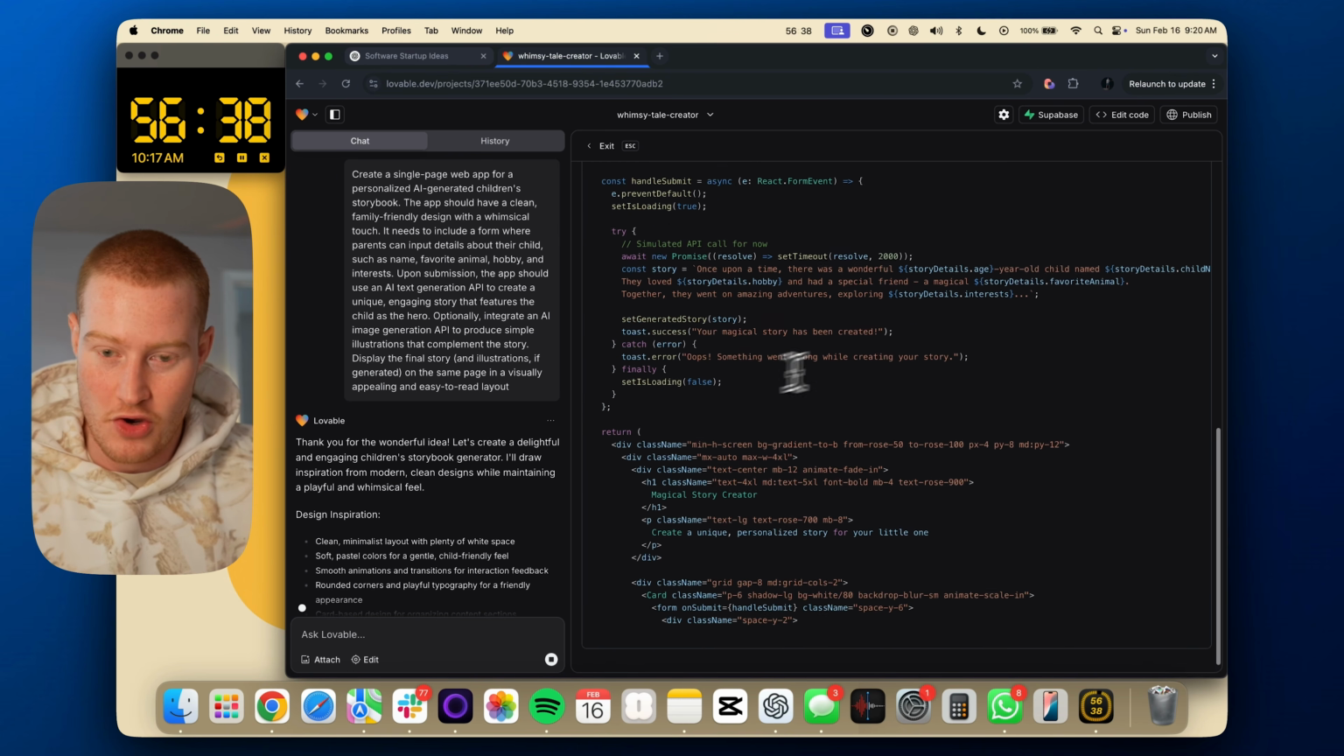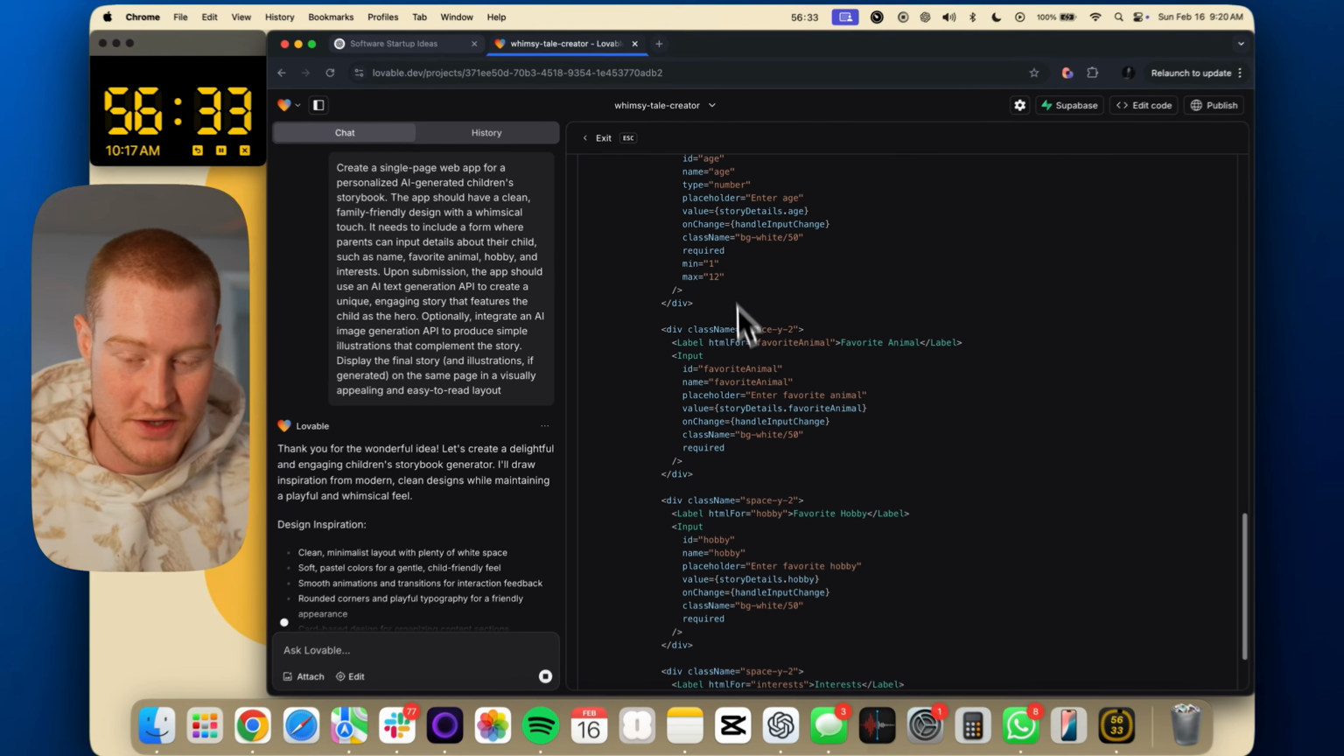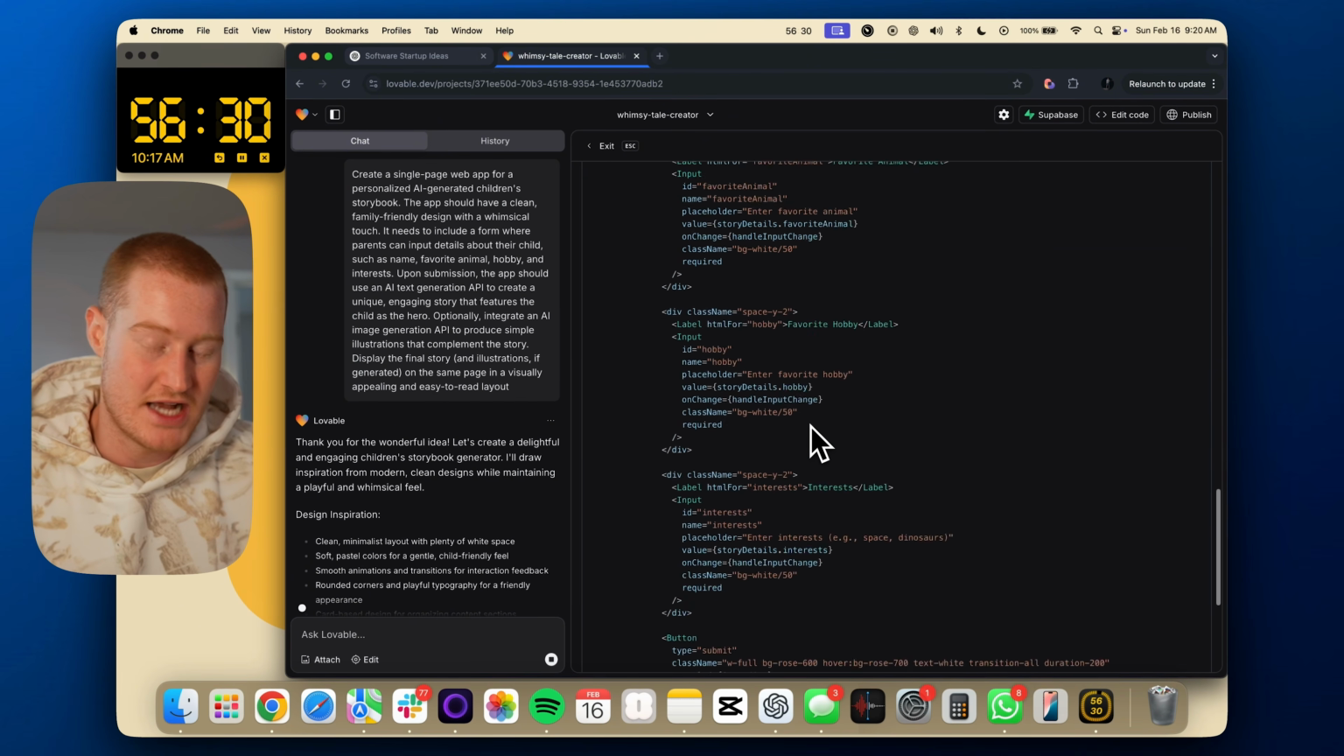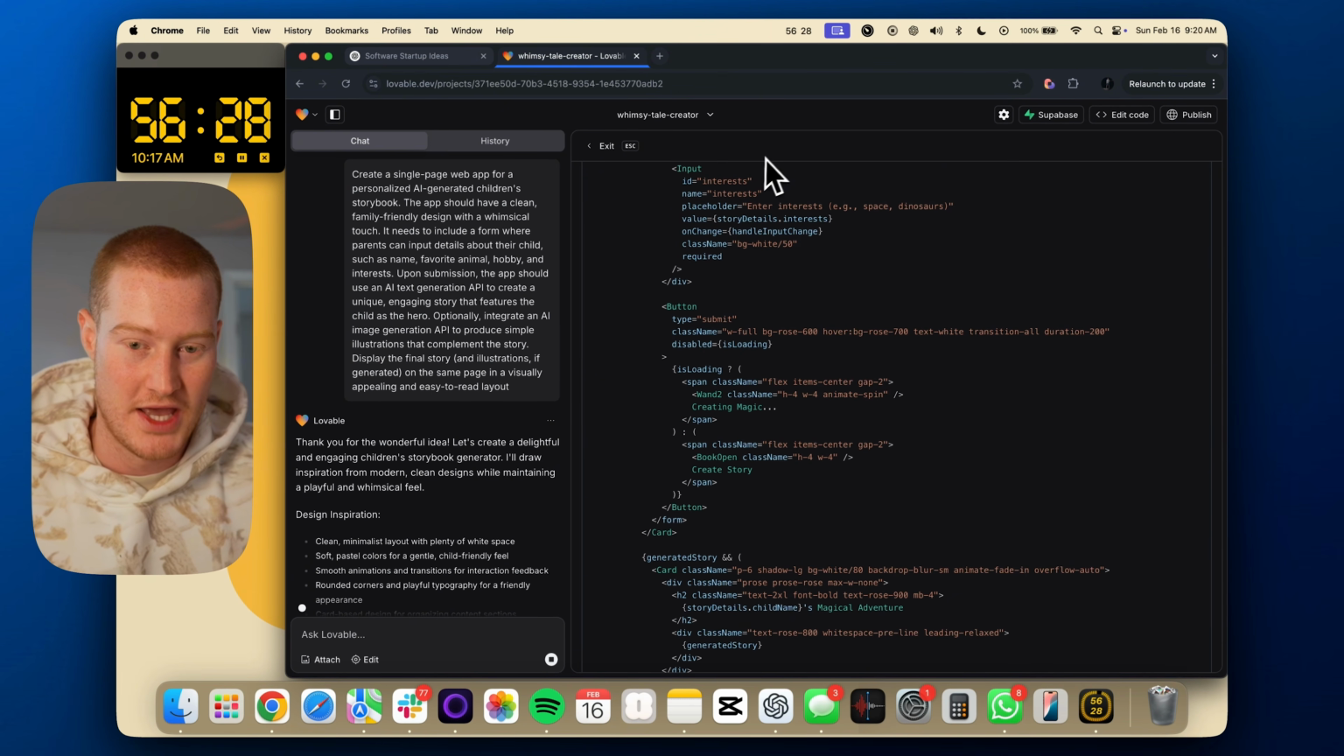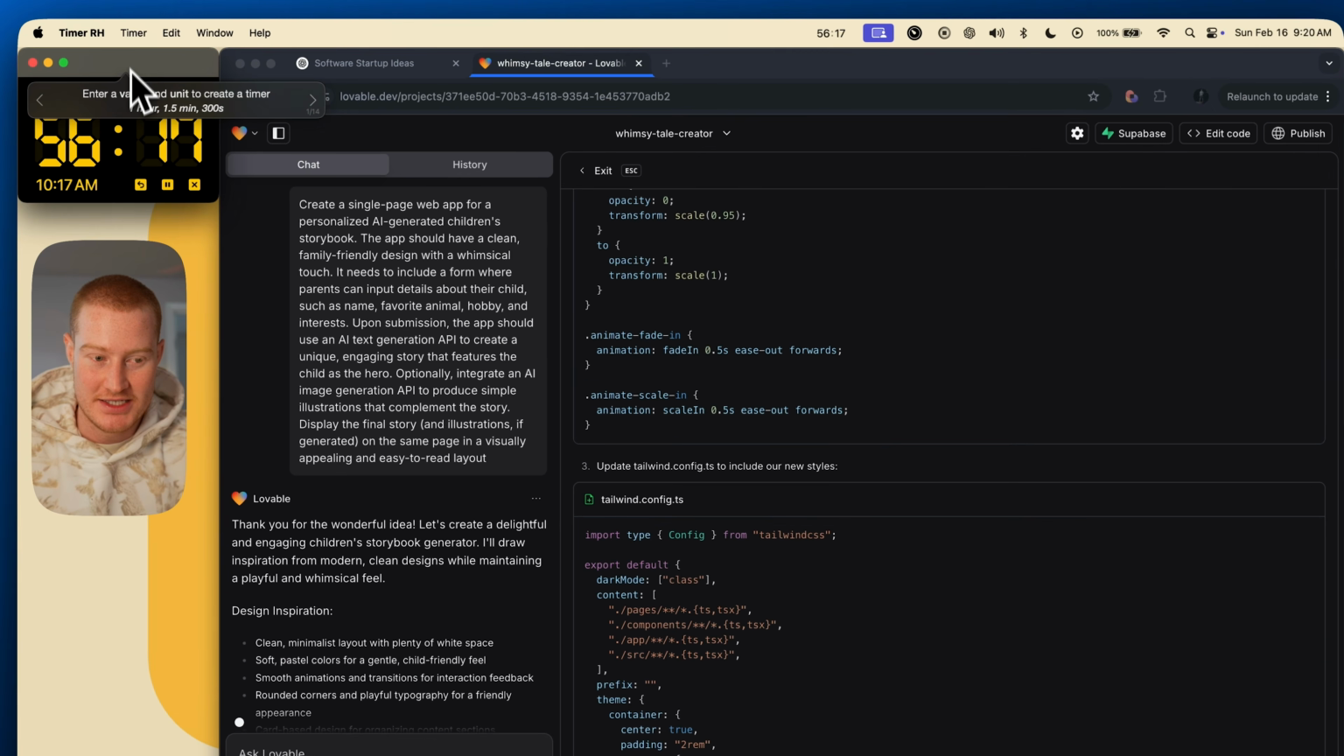All right, so it's writing the code for us. Let's let this run here quick. Hopefully this goes quickly. One thing with Lovable is it's actually pretty fast at writing the code and actually making these changes, so that should be good. And man, having this timer is like stressing me out.